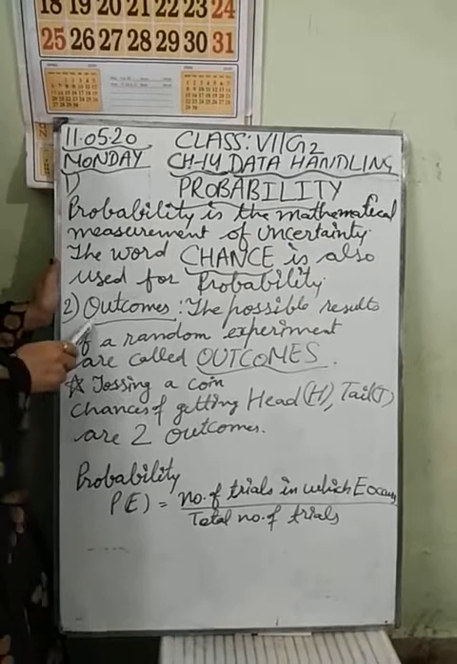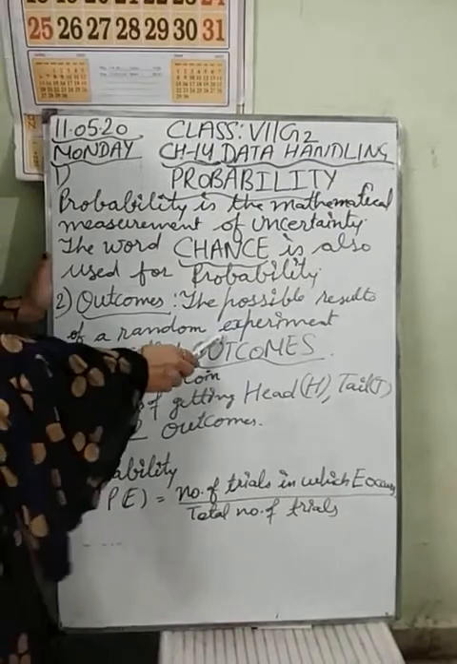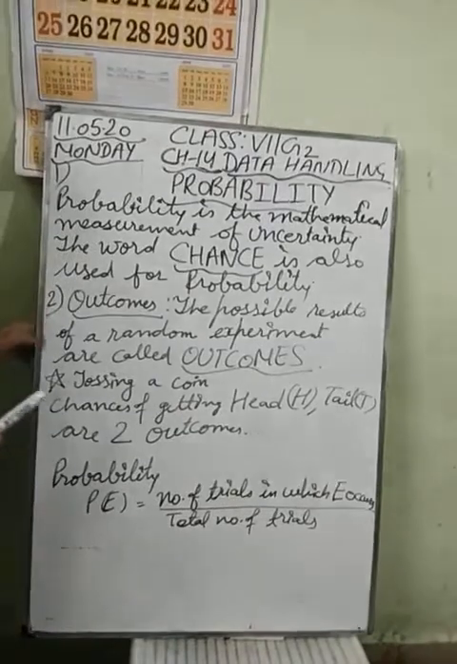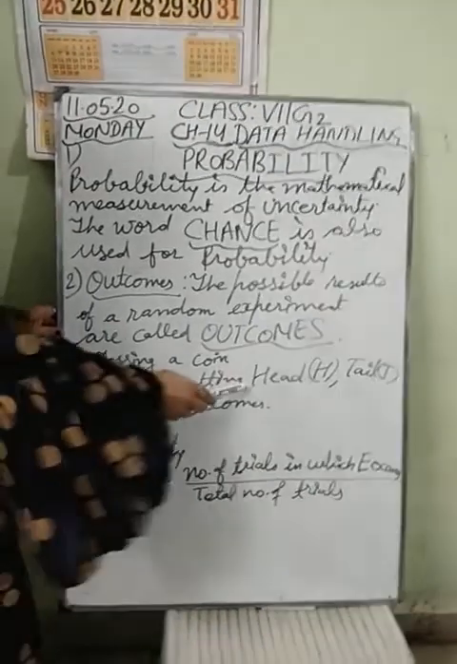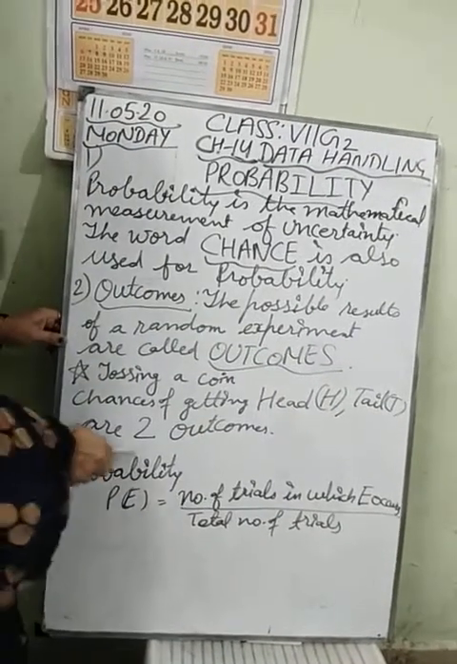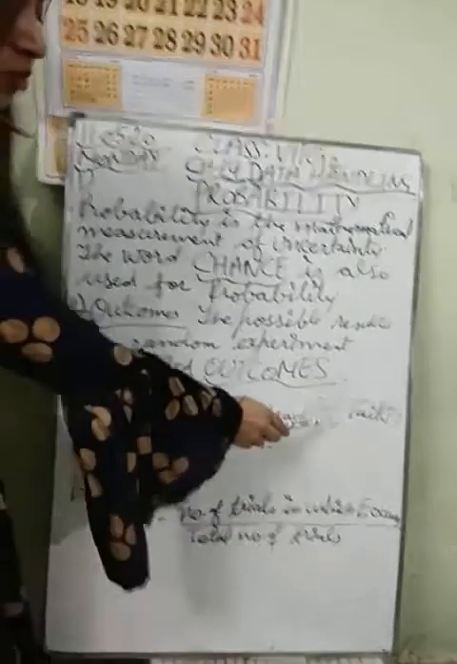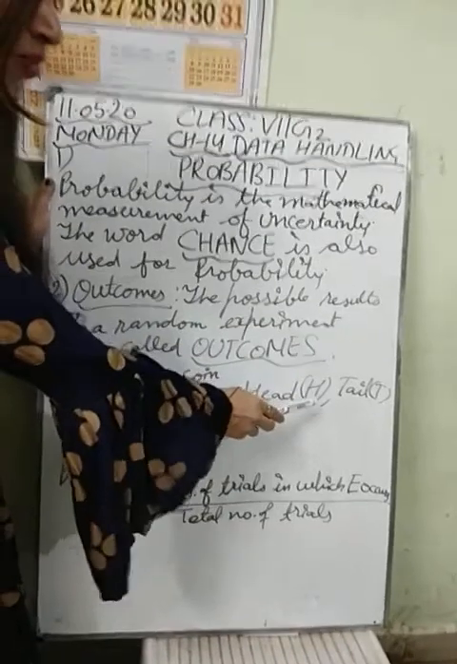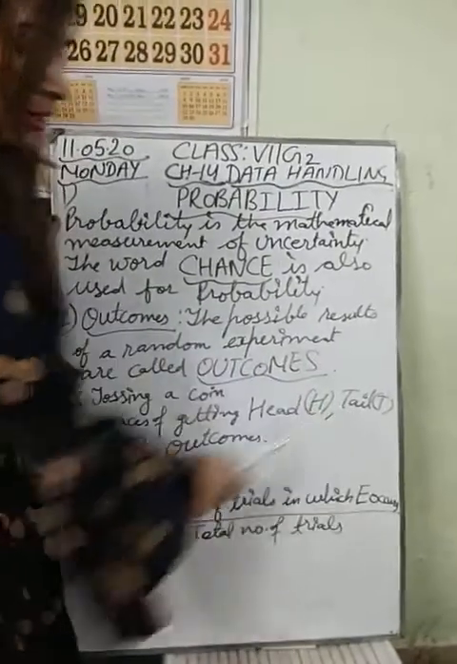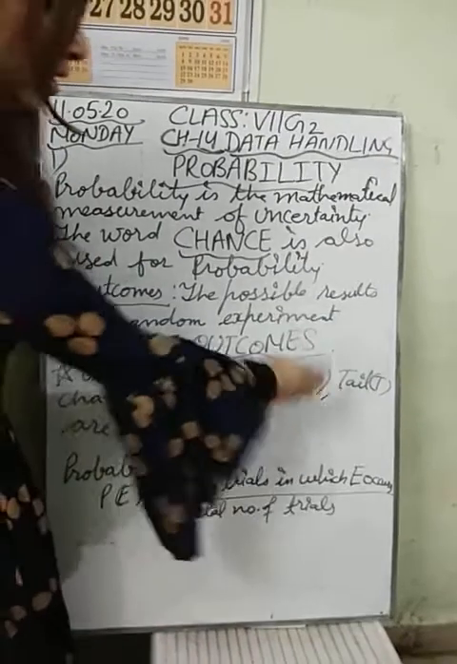Outcomes means possible results of a random experiment are called outcomes. When you toss a coin, there are the chances of getting a head and the chances of getting a tail. There are two outcomes. The probability of getting a head is only 1 and total outcomes are 2, and the probability of getting a tail is only 1 and total outcomes are 2, whether head or tail.